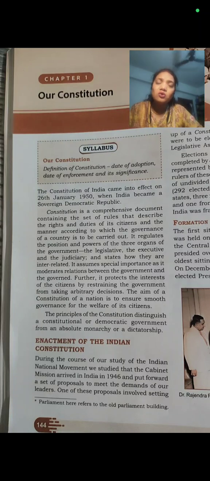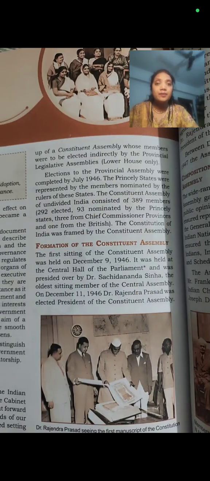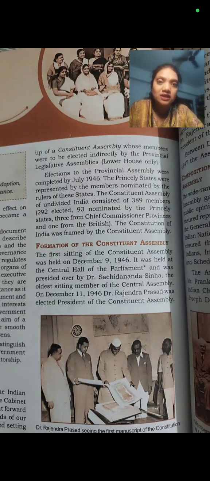But how the members of the Constituent Assembly will be elected was also mentioned in the Cabinet Mission. It said that the members of the Constituent Assembly would be elected indirectly by the Provincial Legislative Assembly. So to make the Constitution of India, we required the Constituent Assembly, and to make the Constituent Assembly, we required the Provincial Legislative Assembly.